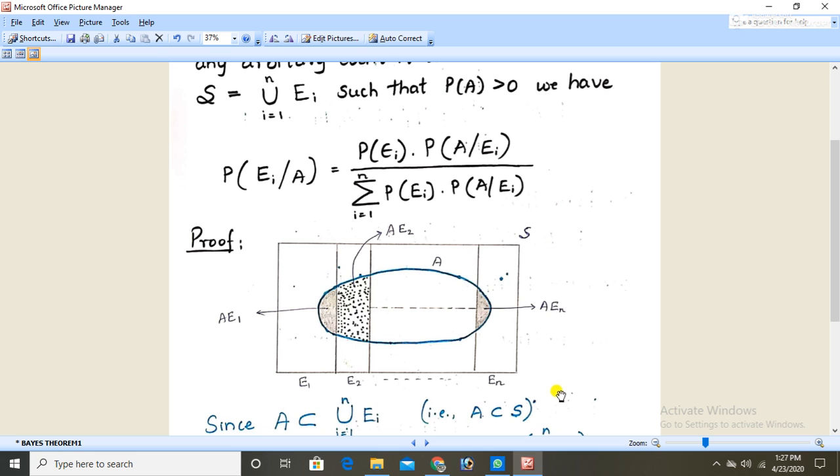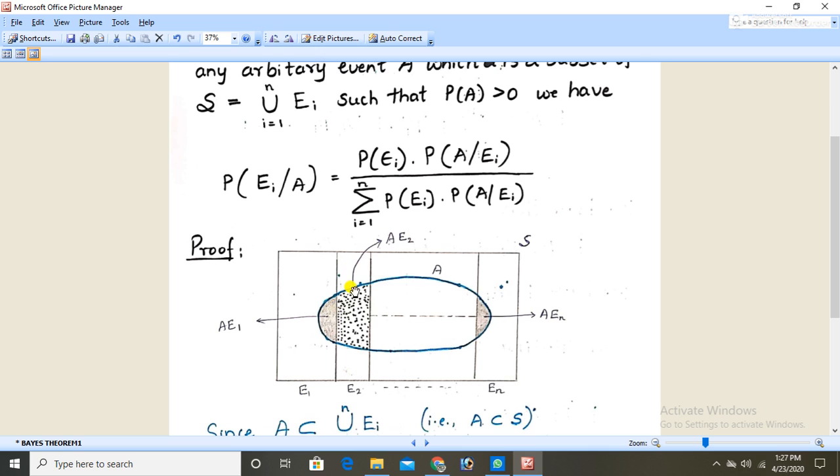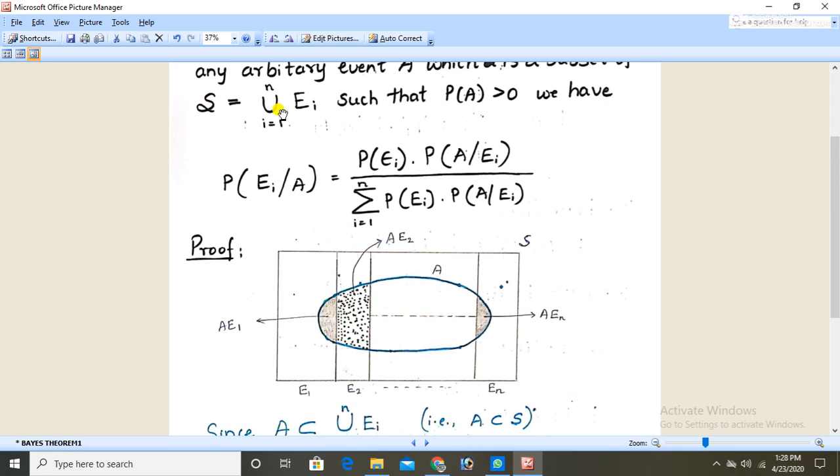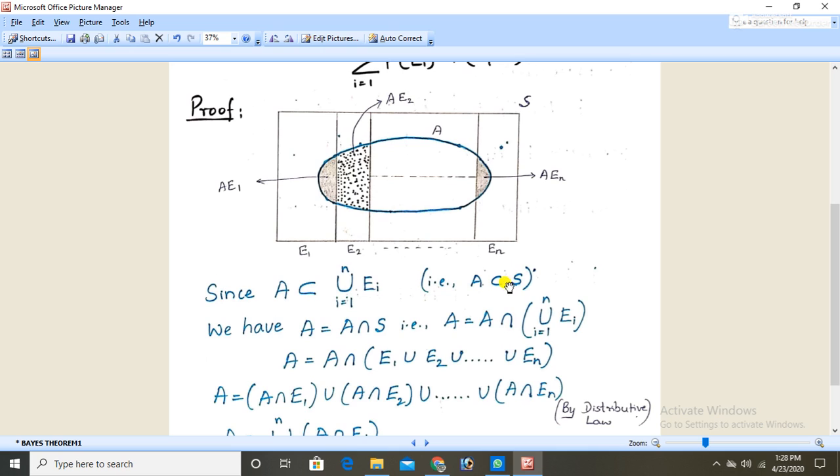So this is how the diagram is. This constitutes area E1, this is E2, and so on up to En. This is A intersection En, this is A intersection E2, this is A intersection E1. This complete thing is A. Since A is a subset of the union of E_i, that is, A is a subset of S. Here it is given S. A is a part of S.